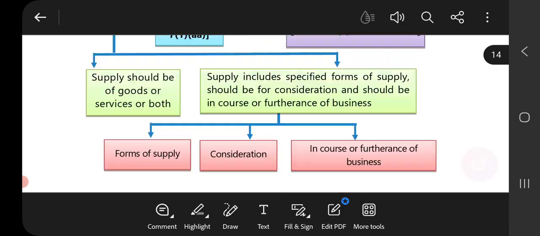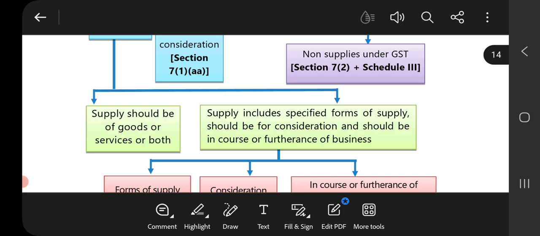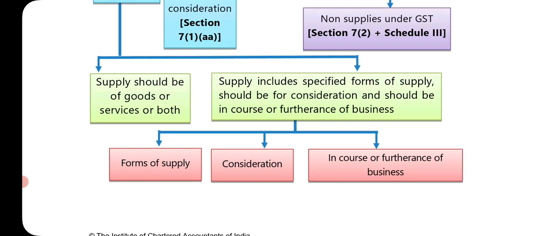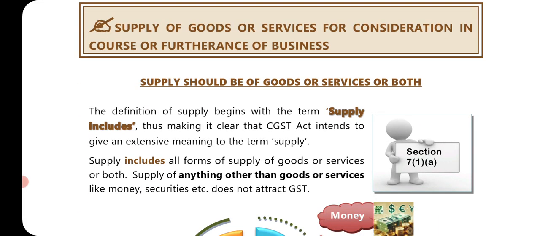Further, the bifurcation is for 7(1)(a): supply should be of goods or services or both. Supply includes specified forms of supply, should be for consideration, and should be in the course or furtherance of business. Supply of goods or services for consideration in the course or furtherance of business. Supply should be of goods or service or both.